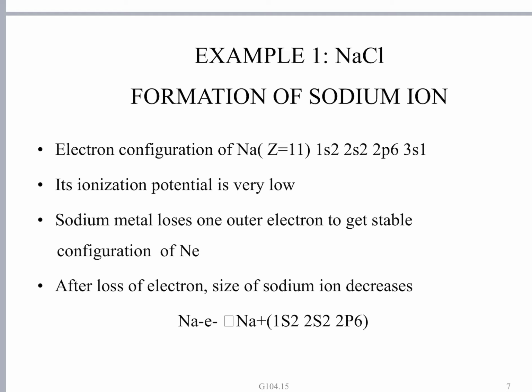Simply put, it is the energy required to take out an electron from an atom. The ionization energy of sodium is very low, so it tends to lose an electron very easily. Sodium metal loses its outer electron to get the stable configuration of neon.